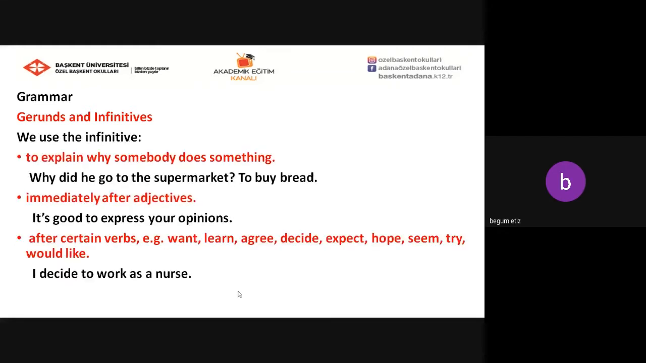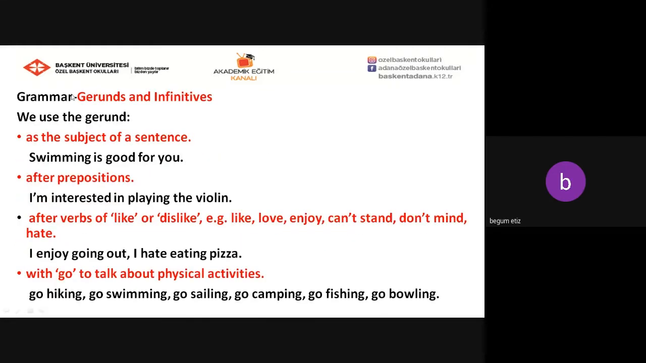Let's revise them again. We use the gerund as the subject of a sentence. We use the gerund after prepositions. We use the gerund after verbs of like or dislike. For example, like, love, enjoy, can't stand, don't mind, hate. We use the gerund with go to talk about physical activities.